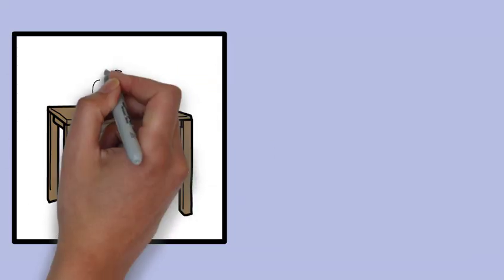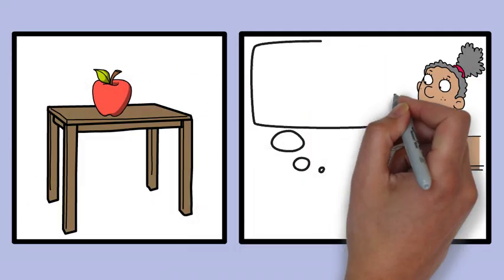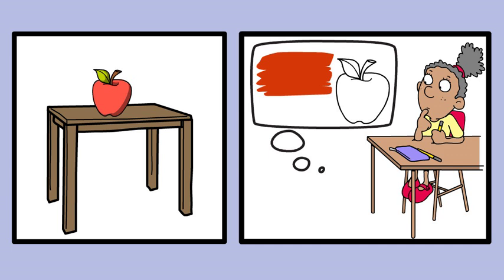When you see a red apple on a table, your sensory system detects the color and shape. Your attention focuses on the apple and your brain interprets it as a ripe fruit based on your previous knowledge and experiences.